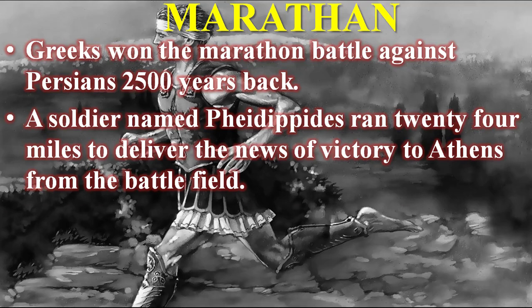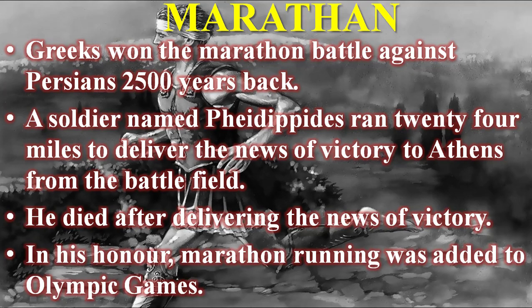Regarding how the Olympic Games came into existence: the Greeks won the Marathon battle against the Persians 2500 years back. We have already got the information about when the Persian king Darius made an attack on the Greeks. During that time, the two city-states Athens and Sparta fought against the Persian king Darius. That battle was called the Marathon battle.